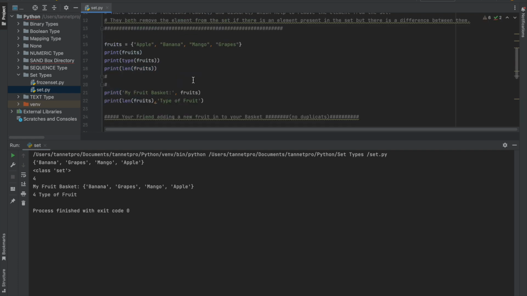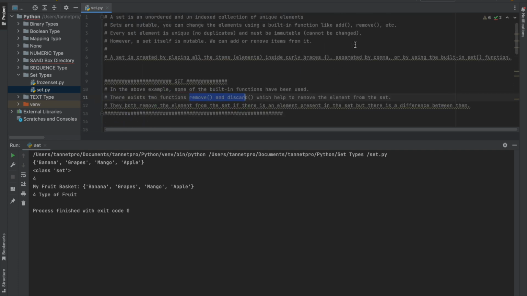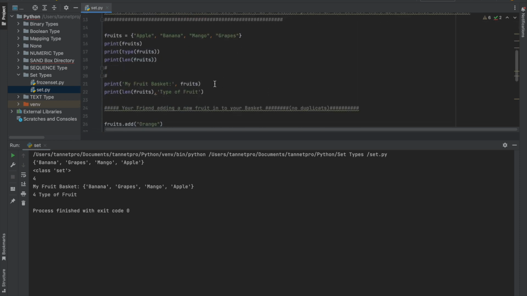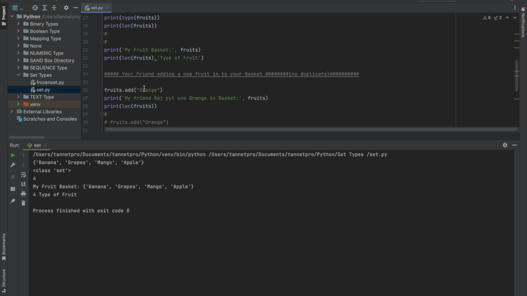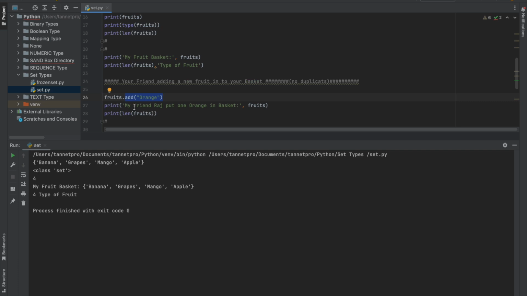So here, as I told you, 2 commands I can use, add, or remove and discard I can also use, and with add or remove I can mutate this data type. So what I did here, I am going to add 1 element as a fruit under this variable, right? With this function add. So I am adding orange in this basket. After putting the print, what I am commenting is that my friend Raj put 1 orange in my basket.